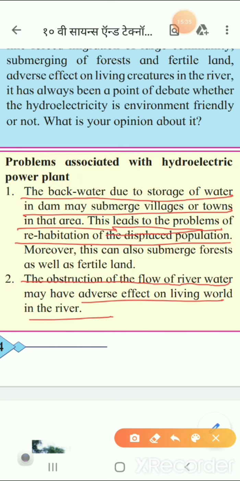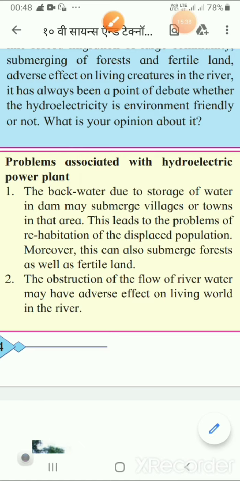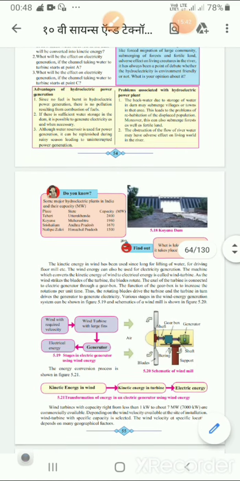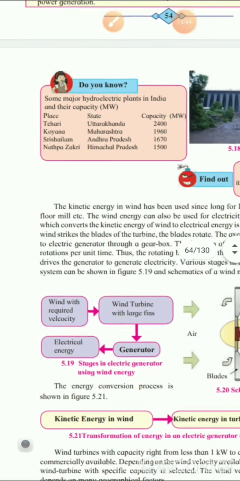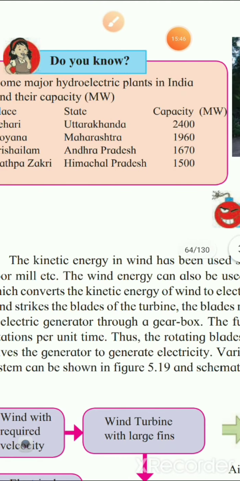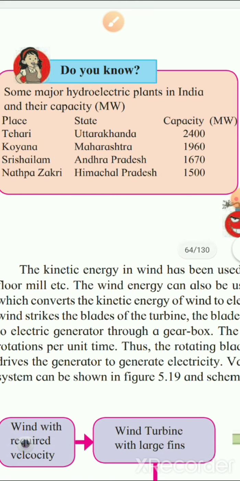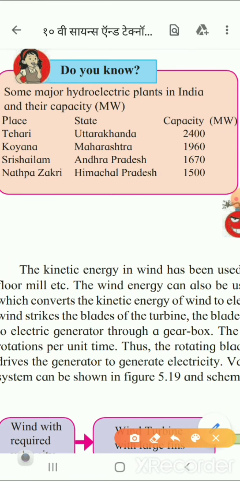Now here, children, you will see one more thing: wherever the major hydroelectric plants are situated. We can see in this diagram, the first place is Tehri, which is in Uttarakhand, and its capacity is 2400 megawatt.